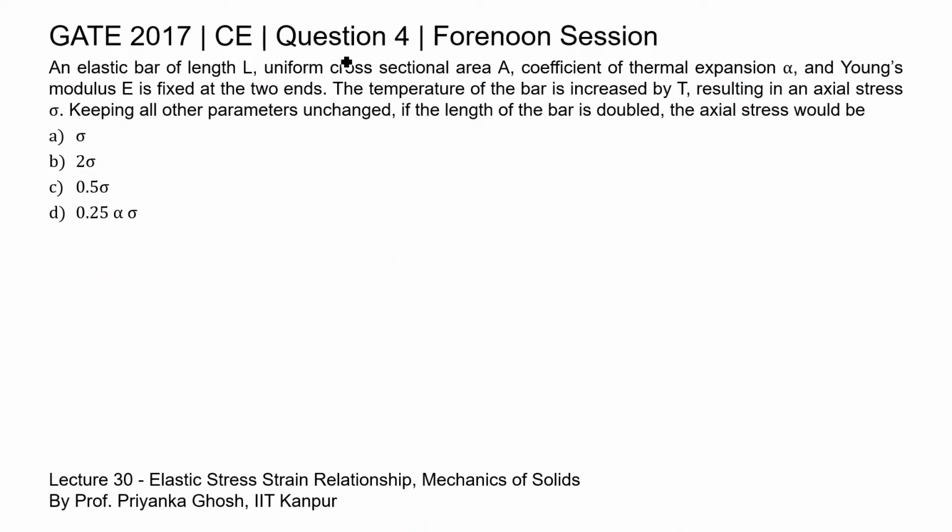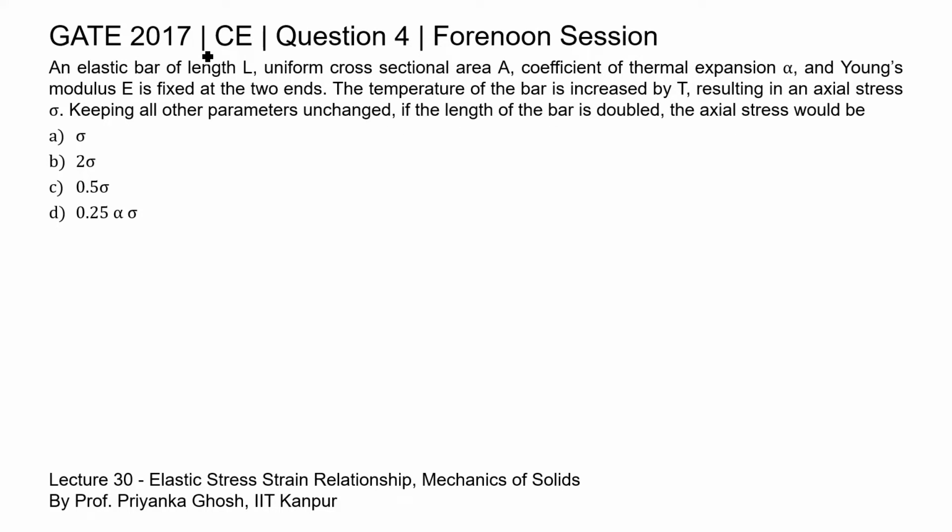This is question 4 of civil engineering paper of GATE 2017 forenoon session. An elastic bar of length L, uniform cross-sectional area A, coefficient of thermal expansion alpha and Young's modulus E is fixed at the two ends. The temperature of the bar is increased by T, resulting in an axial stress sigma. Keeping all other parameters unchanged, if the length of the bar is doubled, the axial stress would be.